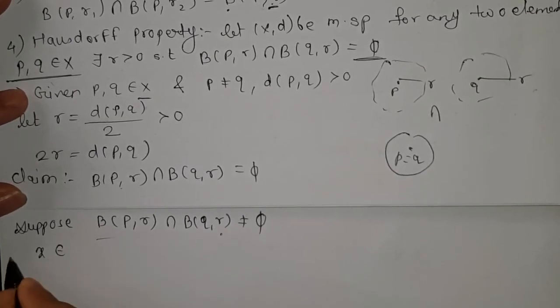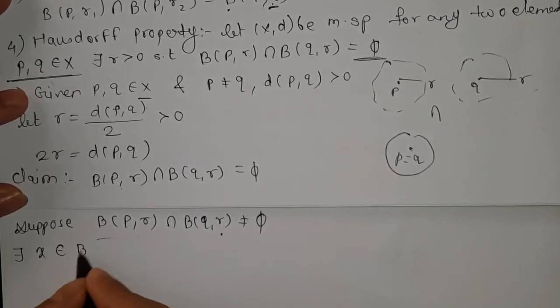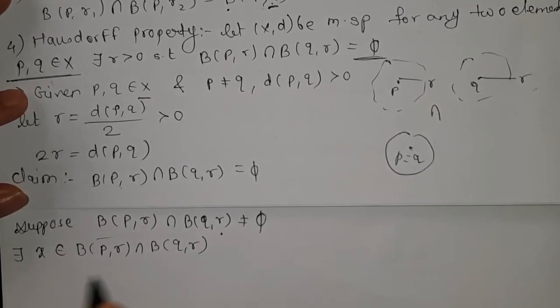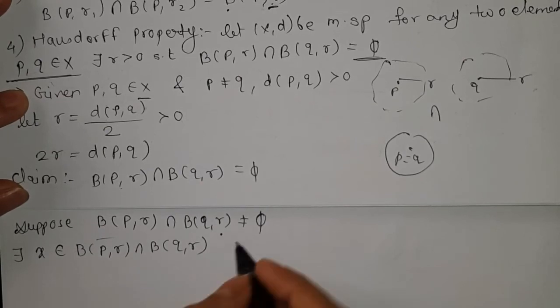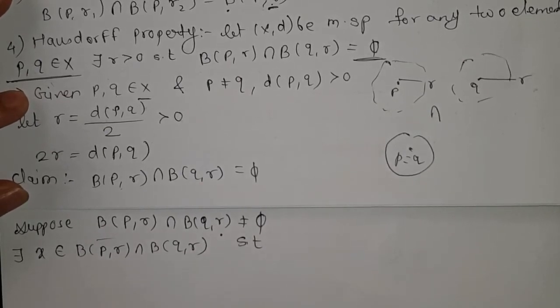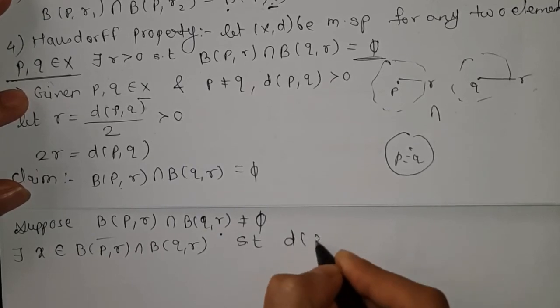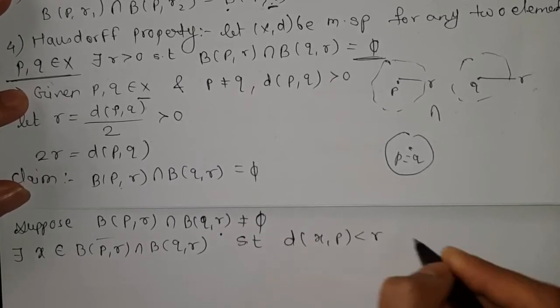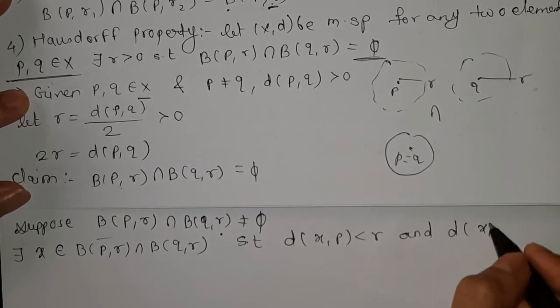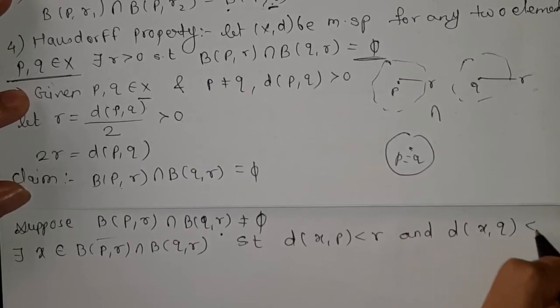There exists X belongs to B(P,R) intersection B(Q,R), such that here we apply the definition of open ball. So the distance between X and P is less than R, and the distance between X and Q is less than R.